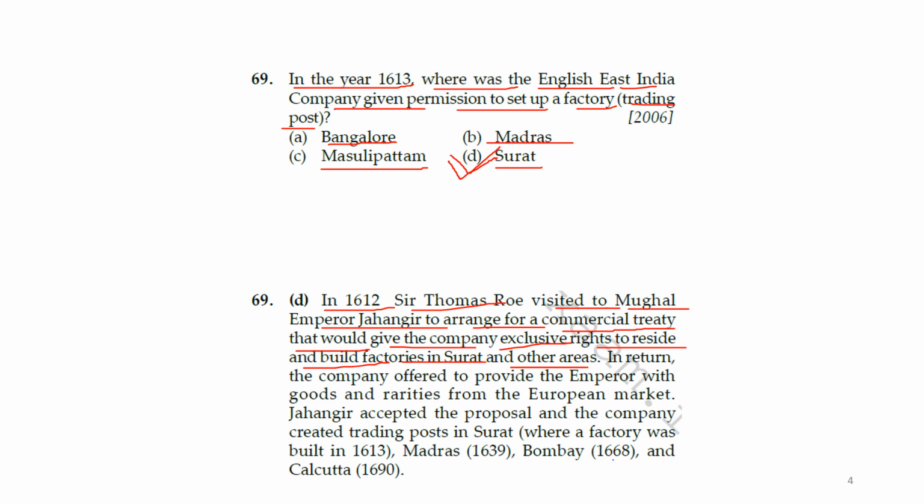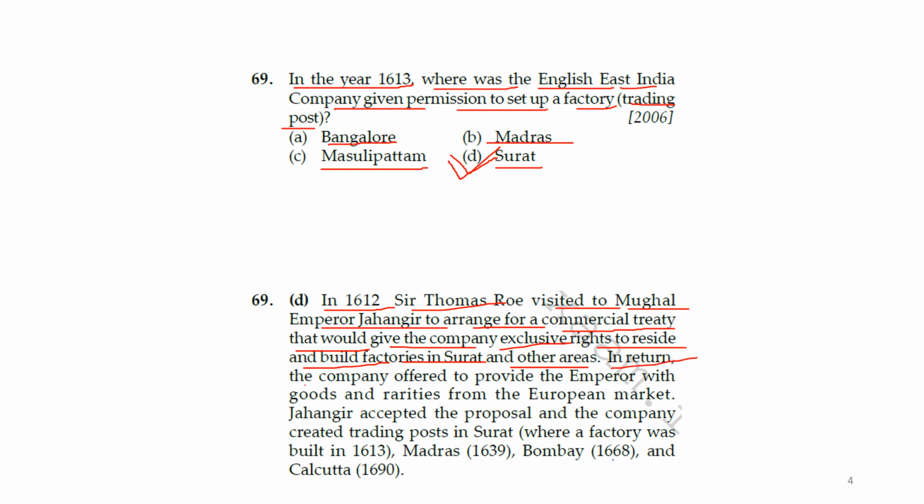See, the meaning of factory here is not that they make a company, I mean an industry. It was a kind of godown. They were keeping the materials which they wanted to transport there. So that was actually the factory. Understood? It was a kind of godown.